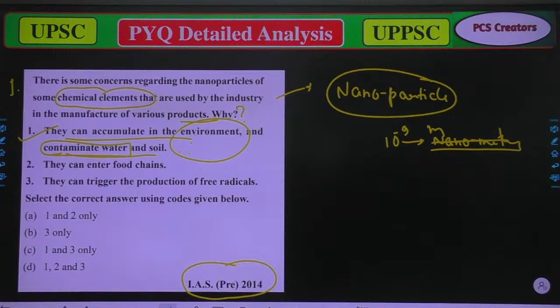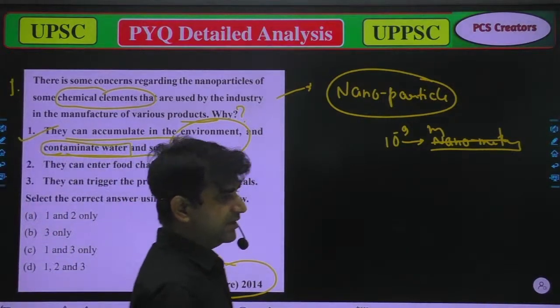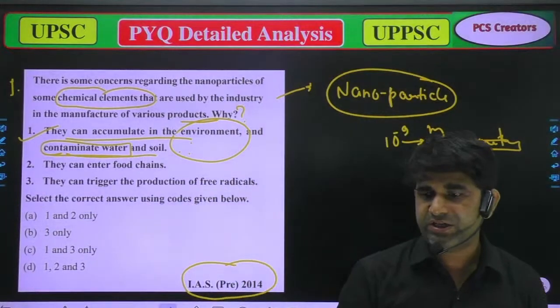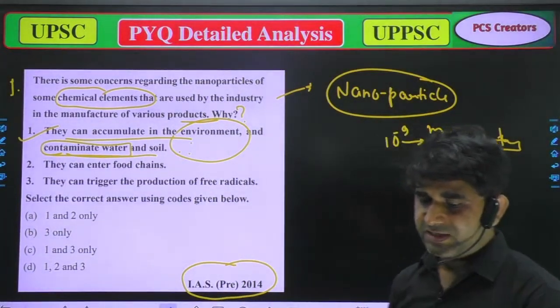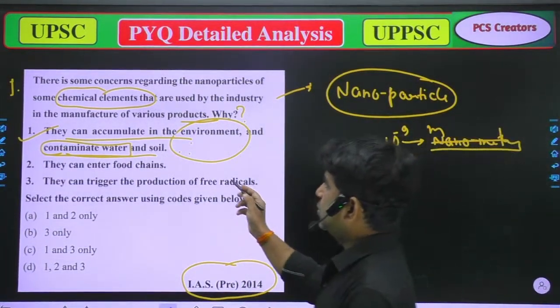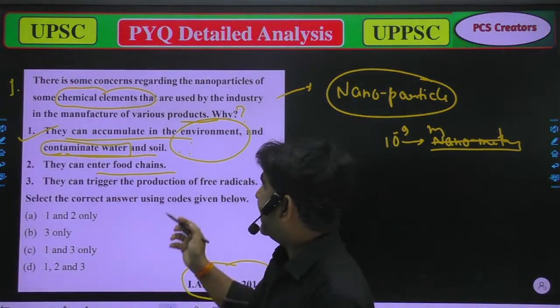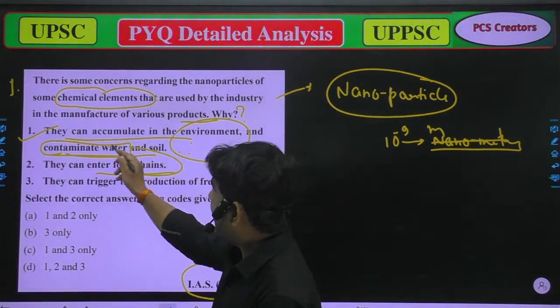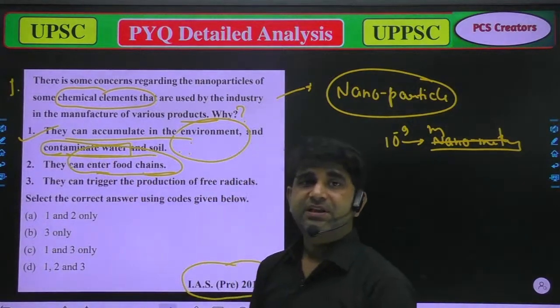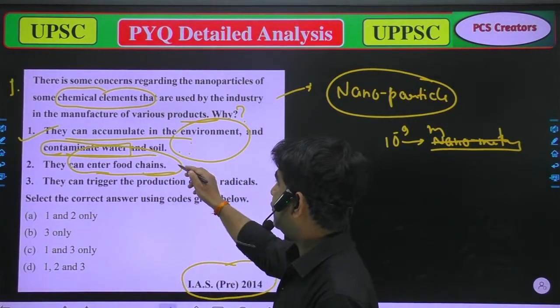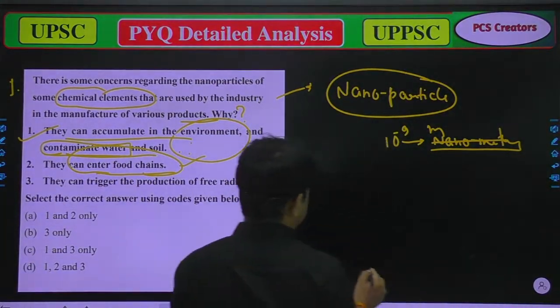Option second is there: they can enter food chains. Yes, true. When these particles enter the food chain, it can harm the food chain. And that's how you can say it can harm the food chain, because suppose I have a tree,